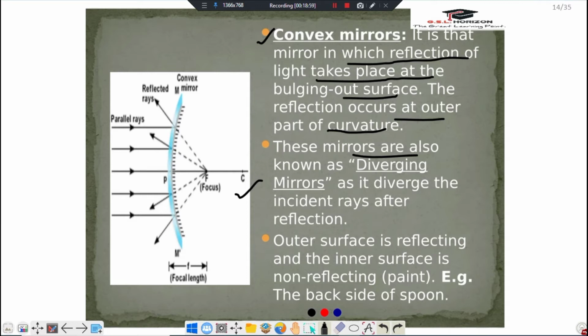It is a diverging mirror as it diverges the incident rays after reflection. As we can see, the parallel beam of light rays comes and all become diverged after reflection in other directions. So it is called a diverging mirror.